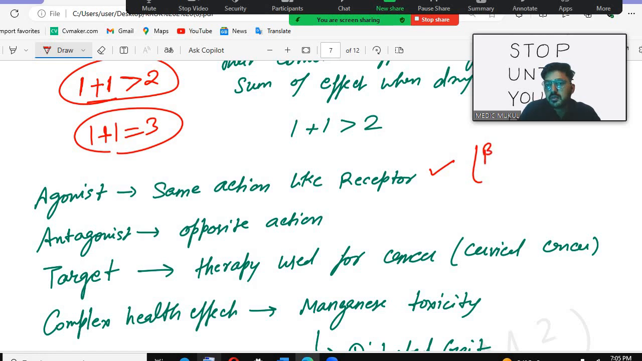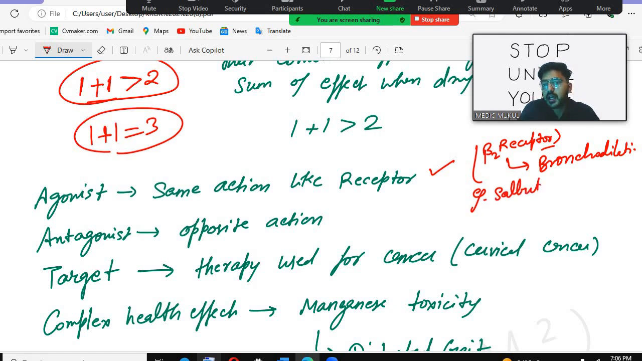Agonist has the same effect on the receptor. For example, we have beta receptors, like beta 2 receptors, which cause bronchodilation. For bronchodilation, for example, we will give salbutamol. This is also a beta 2 agonist, so it will also cause bronchodilation. Antagonists have the opposite action.